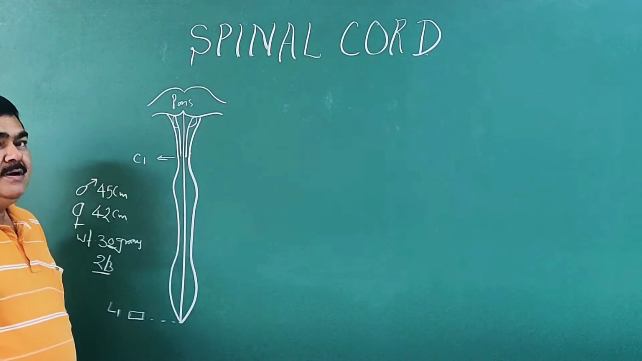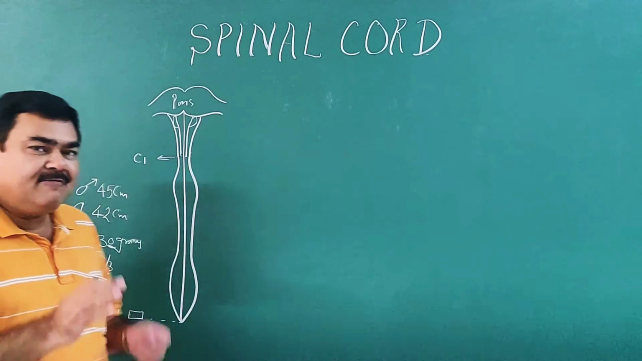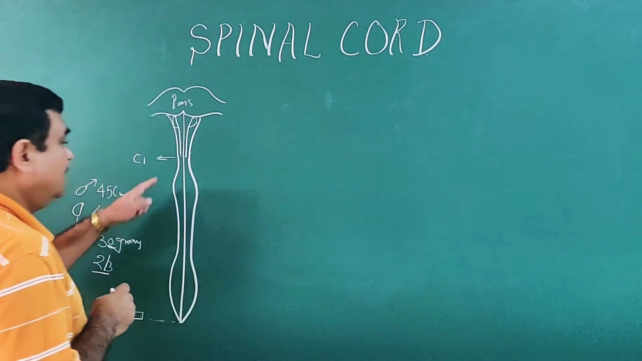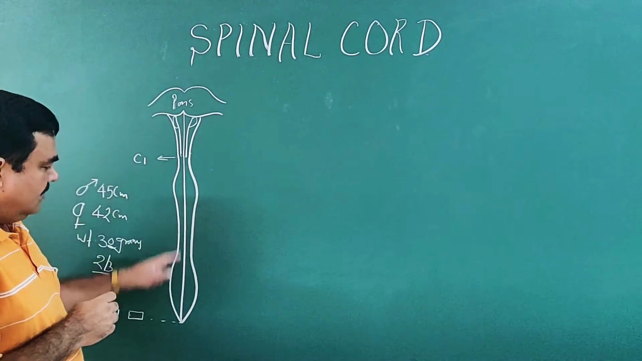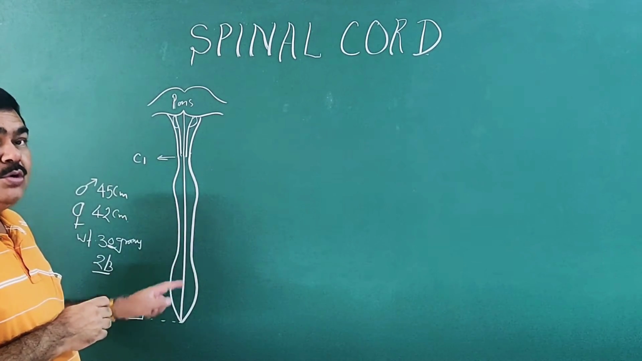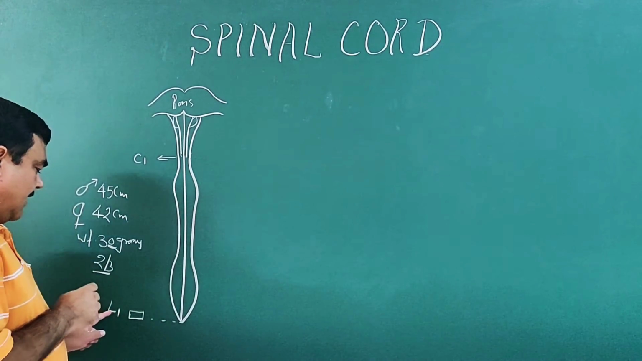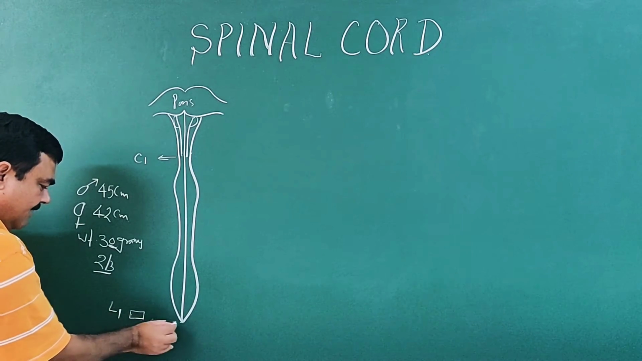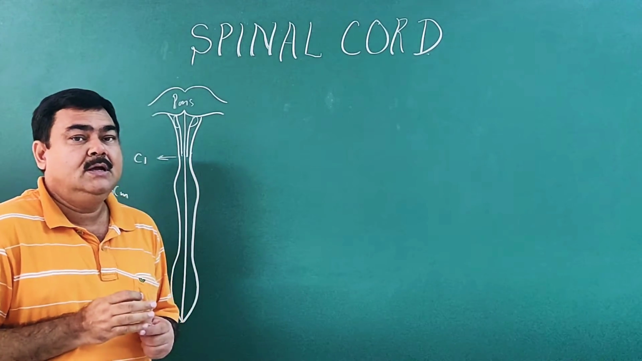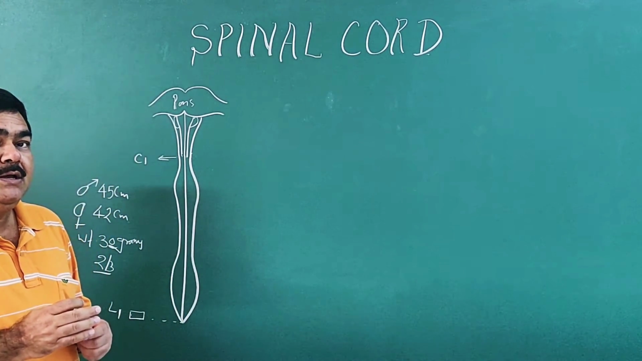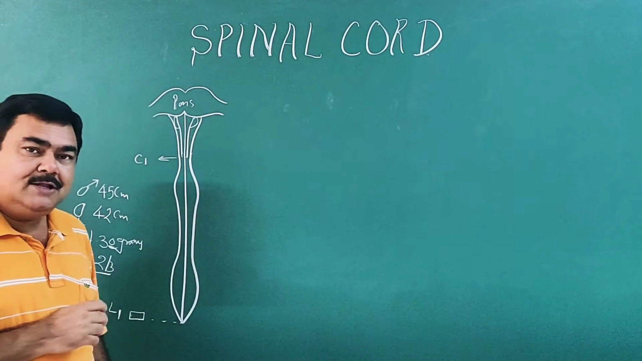In case of an adult, at the time of birth, the spinal cord extends up to L3 vertebra. In adult, it lies at the level of L1 vertebra, and in case of infants and children, it lies at the level of L3 vertebra.